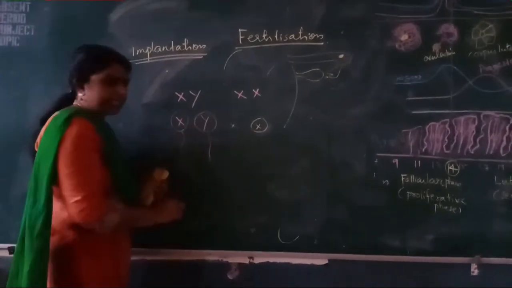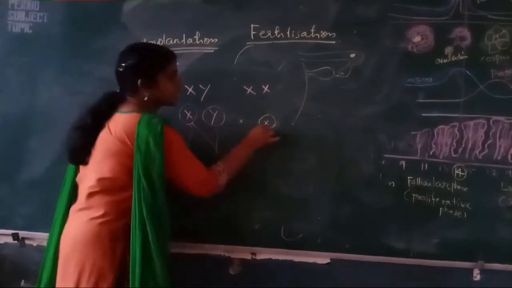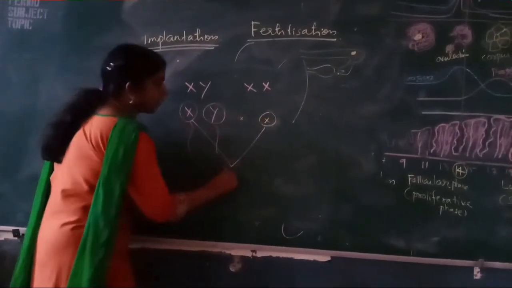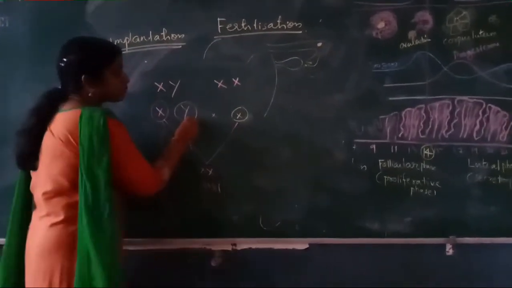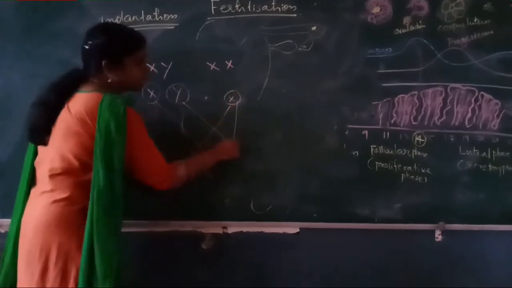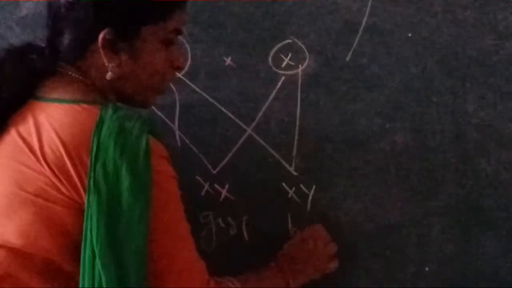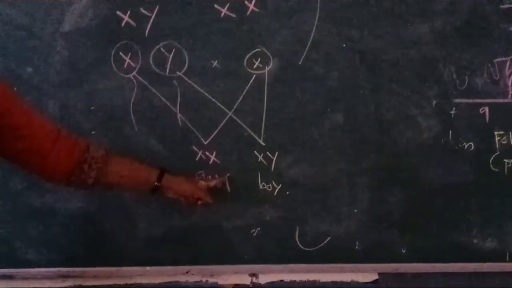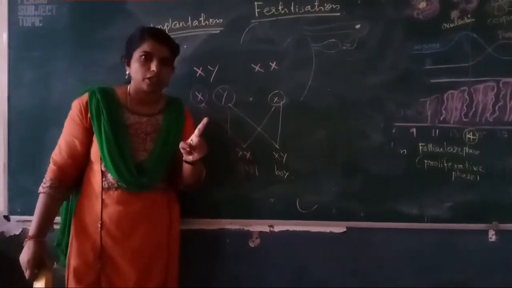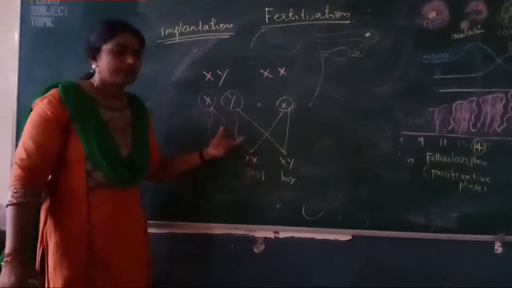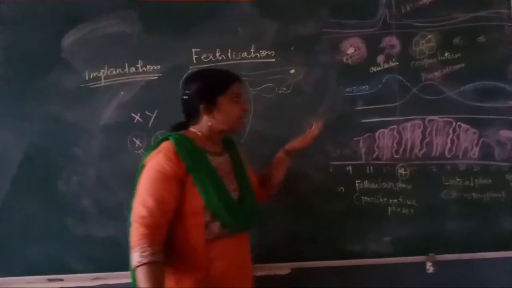So, during fertilization, if a sperm carrying the X chromosome fertilizes the egg, the child will be a girl. And if a sperm having the Y chromosome fertilizes an ovum or egg, the result will be a boy. So, who will determine the sex of the child genetically? It's the father, not the mother. Okay, so the father is responsible for the sex of the child. So, study all these things.